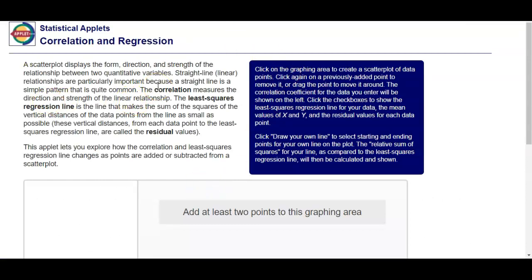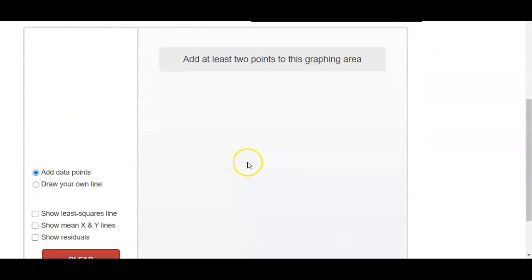And let's go. The first thing says you're going to use the correlation and regression applet to make several scatter plots with 10 points that have a correlation close to 0.7. Start by putting 2 points on the graph. What's the value of the correlation and why does this make sense? So I'm going to go ahead and add points. Boom. Boom. We got 2 points on the graph, and all of a sudden it says my correlation is exactly 1. We're asked this question: why does this make sense?